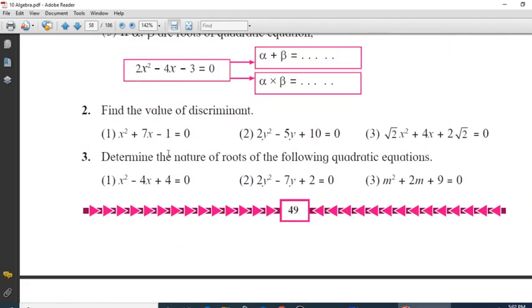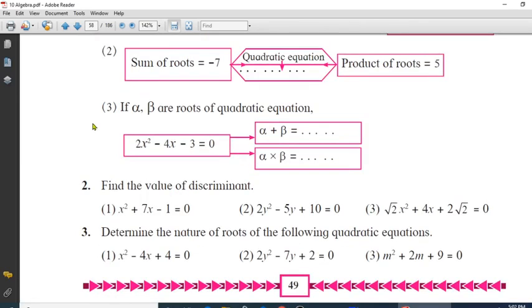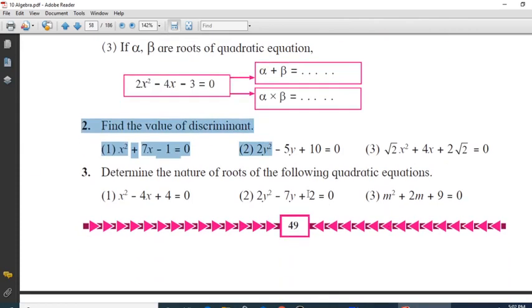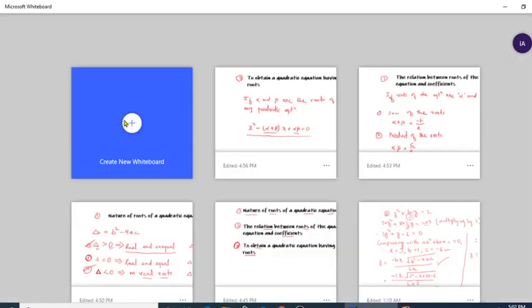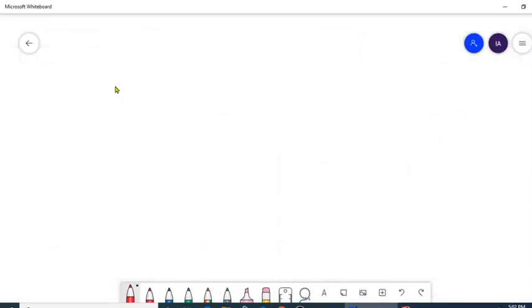Now let's move on to question number 2, where we need to find the value of the discriminant, which is a very simple part of this exercise. Here a quadratic equation is given. We need to find the value of the discriminant. Discriminant means delta. So I'll take this question on a new sheet to find the value of the discriminant.